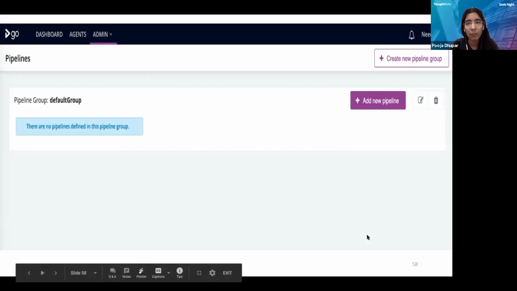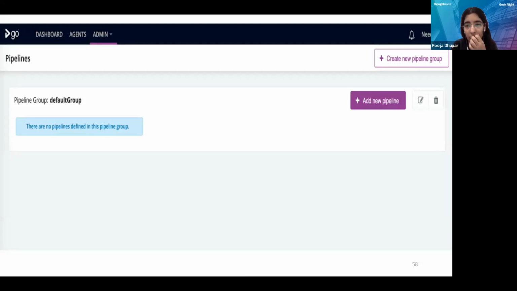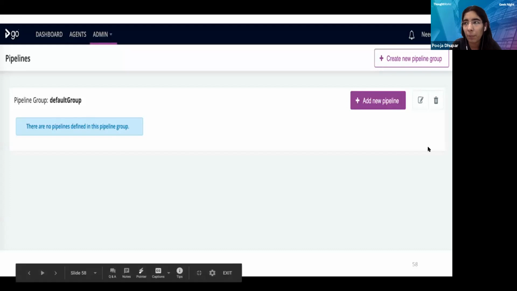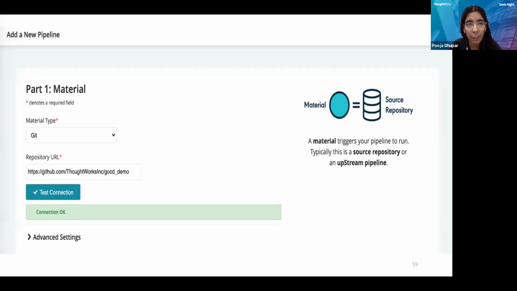This is a GoCD dashboard. I'm showing you how you can create a pipeline in GoCD from the UI. If you want to create a new pipeline, you can click on add new pipeline, and then it will take you to a form in which it will ask you various things. First, it is asking for a material. I'm not going into the definition of material, that will be covered later in the slides. Here I have selected Git, in which I have added the link to my repository,